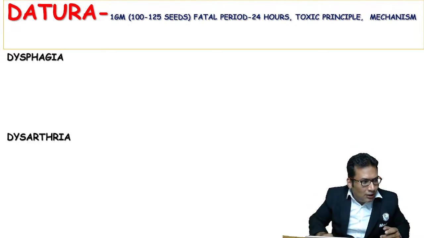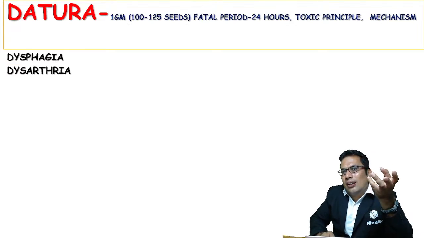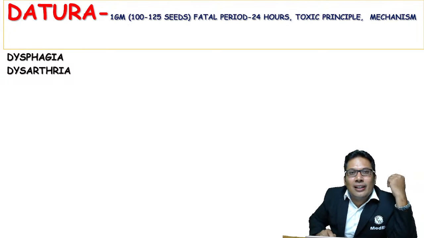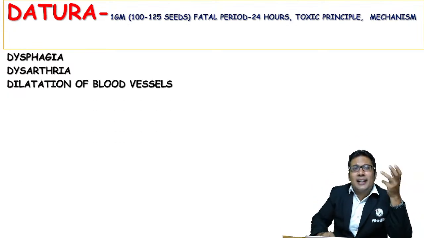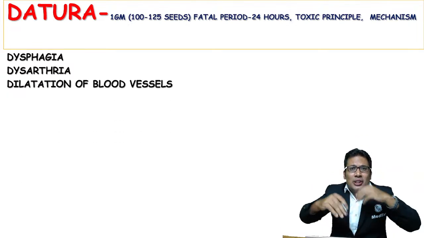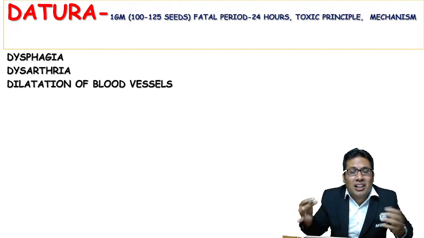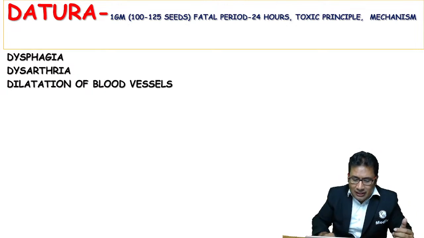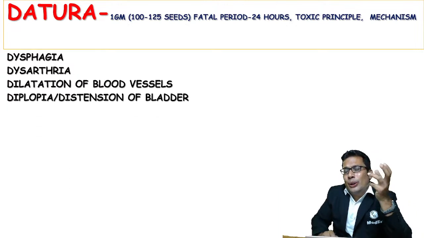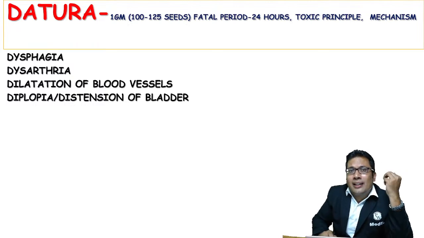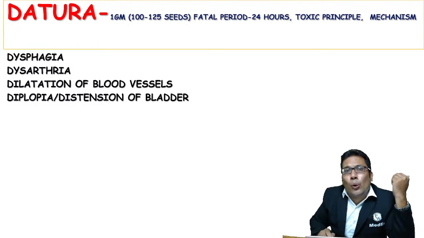Dysphagia will be there. What else? Dysarthria will be there, meaning the patient is having difficulty in talking. Dilatation of blood vessels, so the skin looks red, red as a beet. Diplopia, so there can be double vision. There can be distension of the bladder. All this is because of the effect of atropine.